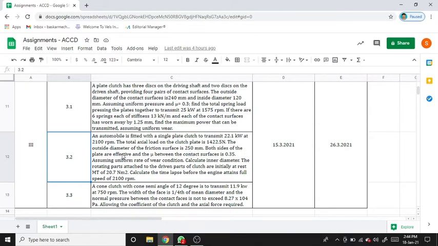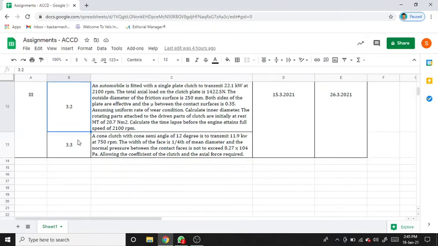Both sides of the plates are effective, that means we need to consider friction on both sides, and the mu between the contact surfaces is 0.35. Assuming uniform wear theory, calculate the inner diameter. The rotating parts attached to the driven part of the clutch are initially at rest, with inertia of 20.7 Newton meter squared. Find the time lapse before the engine attains full speed of 2100 rpm.